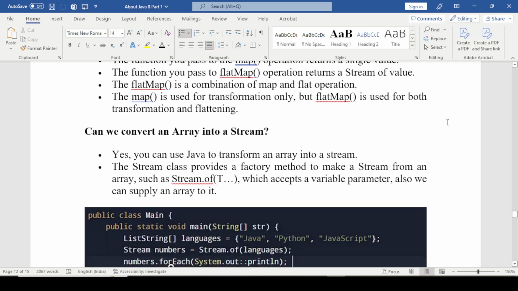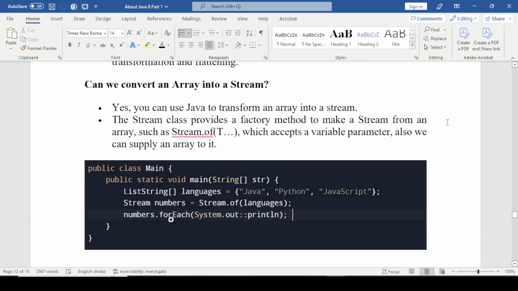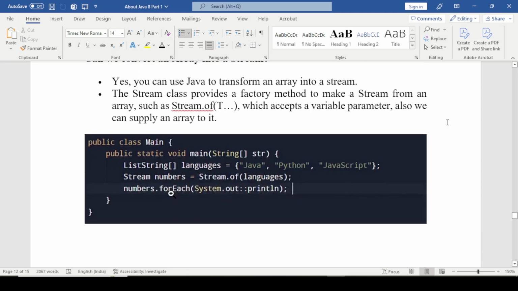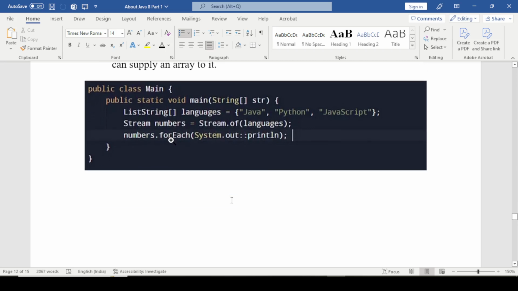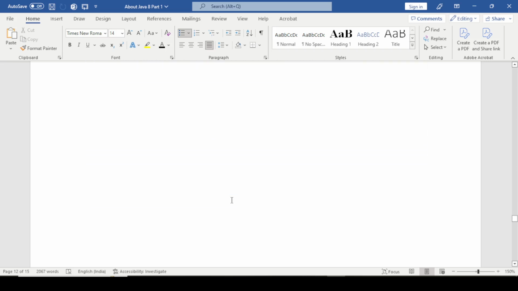Also, we can supply an array to it. So this is the code. We have the string array and we have used Stream.of for converting it to a stream, and after that we print it using forEach.